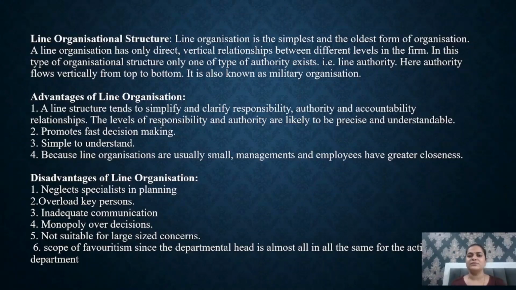Means the subordinates of the lower level managers will first communicate to middle level managers, and then the middle level managers will put the problems of the lower level managers to the top level managers. The one sitting at the lower level cannot communicate directly to the top level managers. Here authority flows vertically from top to bottom. Whatever actions need to be taken would first be communicated by the top level managers to the middle level managers, and then middle level managers will communicate it to the lower level managers or to their subordinates. It is also known as military organization.